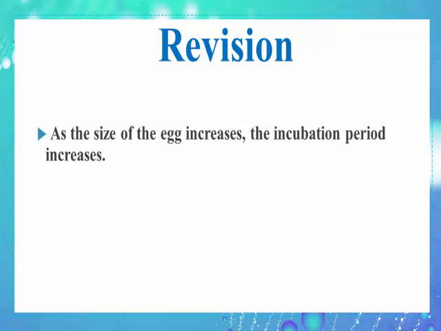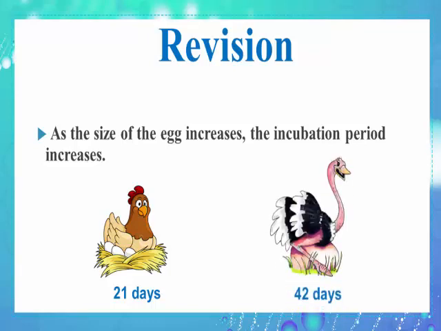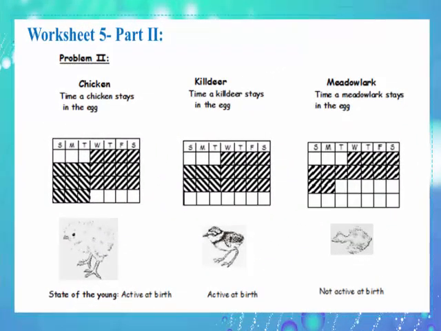From the previous video you learned that as the size of the egg increases, the incubation period increases. For example, the incubation period of a chicken's egg is 21 days, while the incubation period of an ostrich egg is 42 days. Now please open your booklet on Worksheet 5 Part 2. Let's solve the second problem.